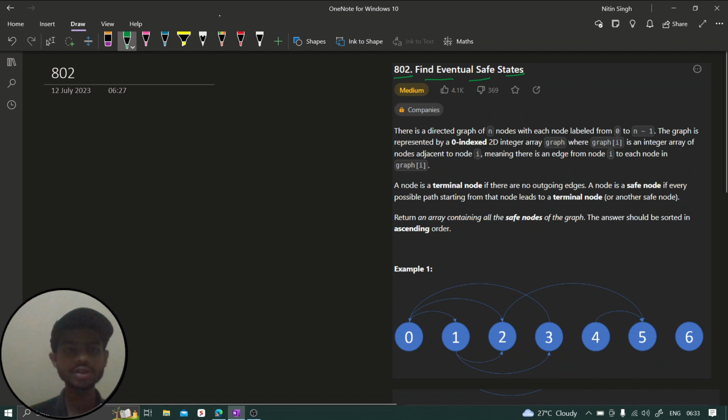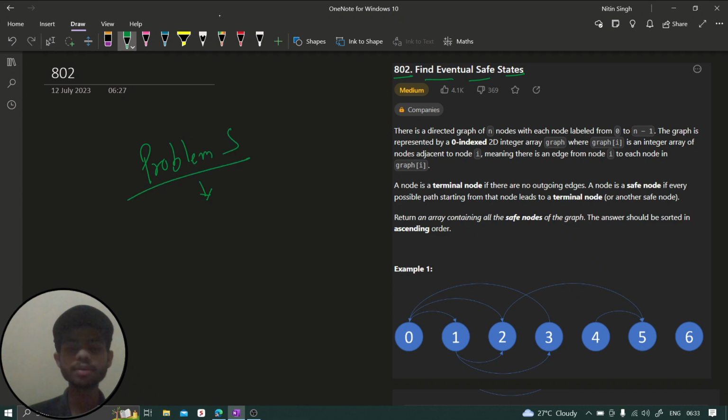Alright guys, so as usual, first of all, we are going to clearly understand this problem statement. After understanding the problem statement, we will move to the logic part. We will see how we can solve this problem, what is the logic to solve this problem. And after understanding the logic, we will move to the implementation part. And in the implementation part, we are going to implement our logic in Python, C++, Java and JavaScript programming language.